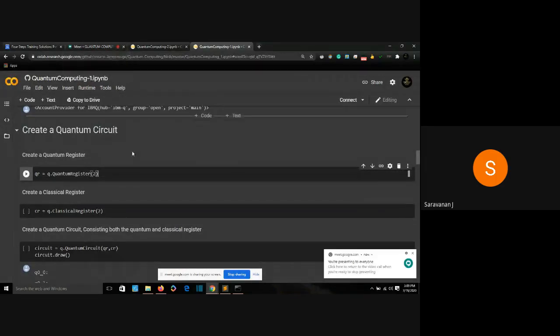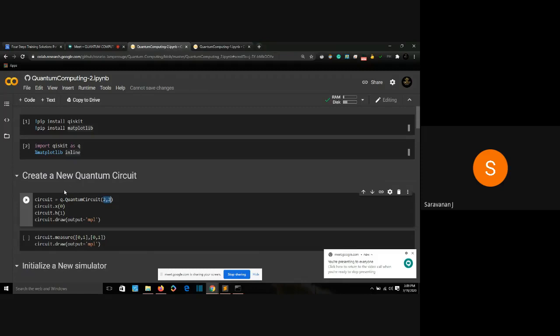So we were given a quantum register, 2 quantum registers and 2 classical registers. Then what we did was initialize a quantum circuit with the 2 quantum registers and classical registers. We are giving an easier task here. We're saying QuantumCircuit(2, 2), meaning there are going to be 2 qubits and 2 classical bits. We are not extending the part. We are minimizing it by saying 2 qubits and 2 classical bits.